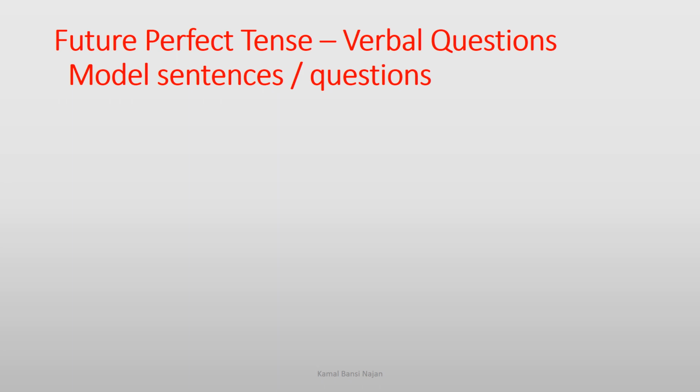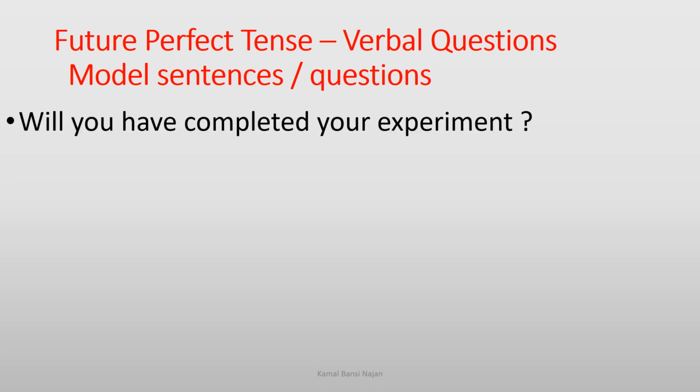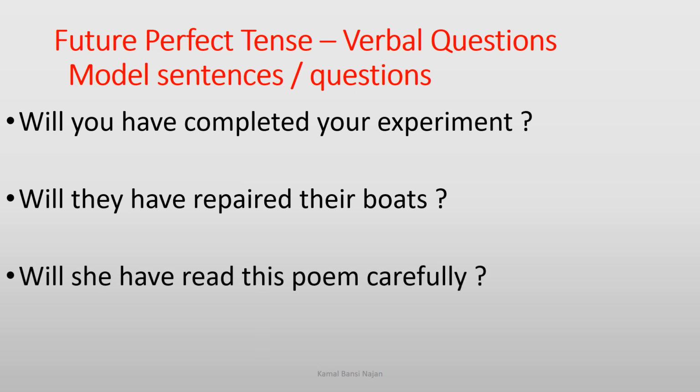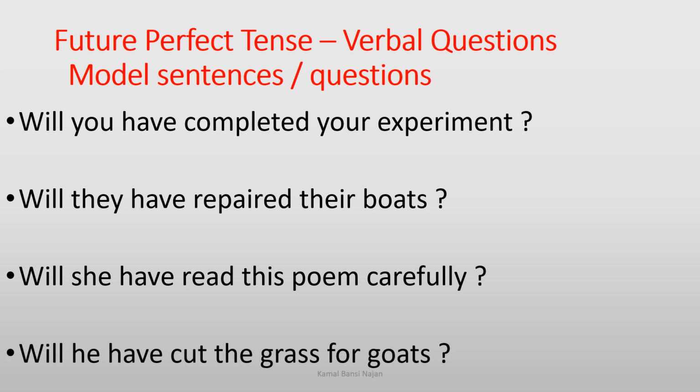Future perfect tense. First, verbal questions and model sentences, or model questions. Will you have completed your experiment? Will they have repaired their boats? Will she have read this poem carefully? Will he have cut the grass for goats?